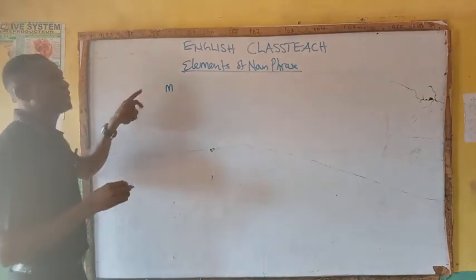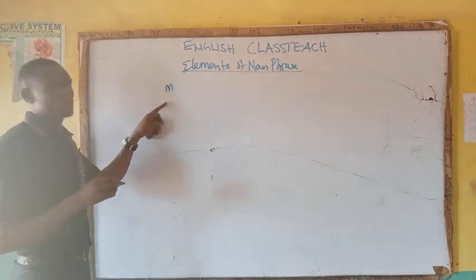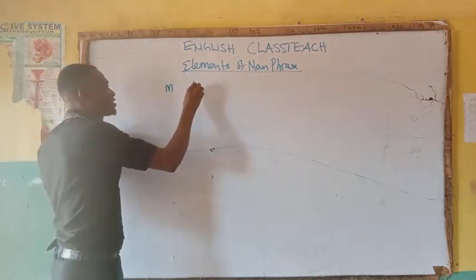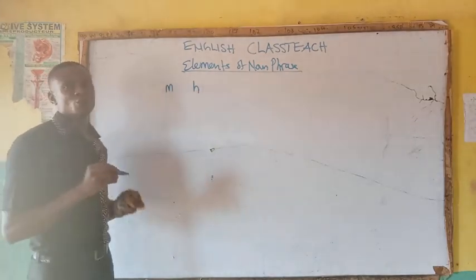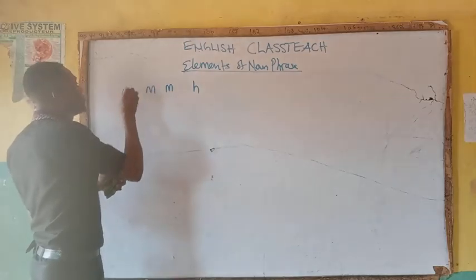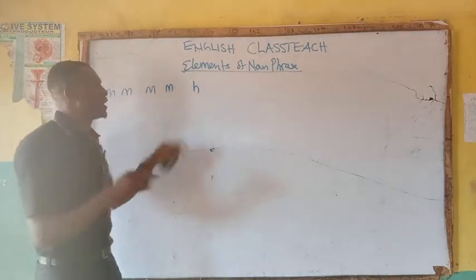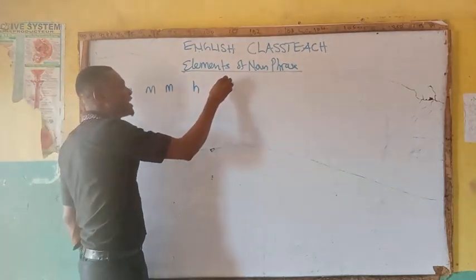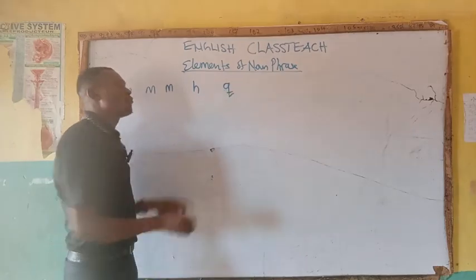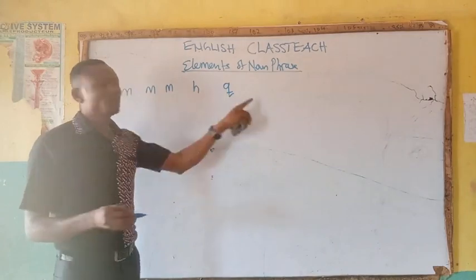We can have 5, 6, 7 modifiers, which is M, but we can only have what? One head word. We may have M, M, M, M, H. Then qualifier, we have it at the first line. We can have more than one qualifier, but not on the same line.